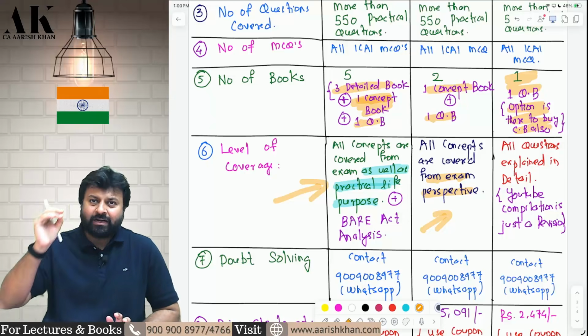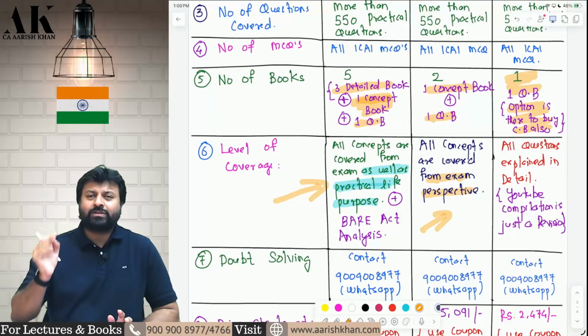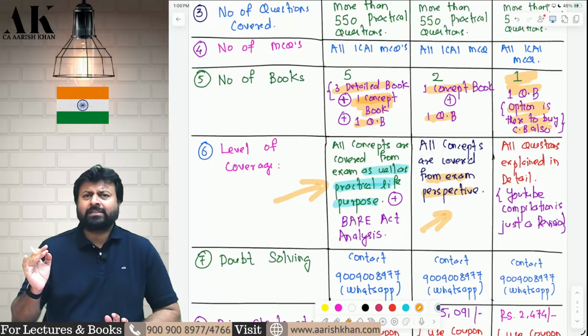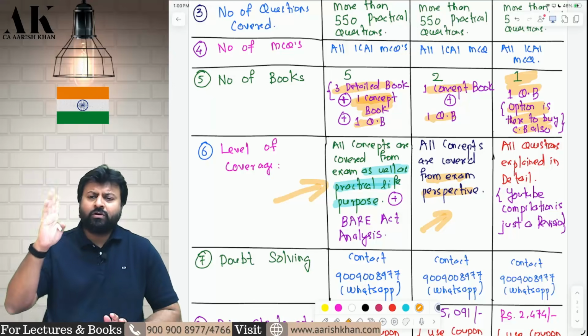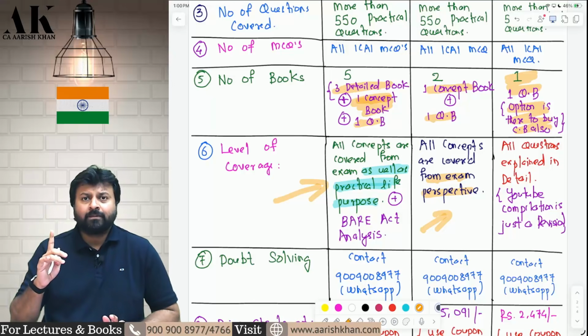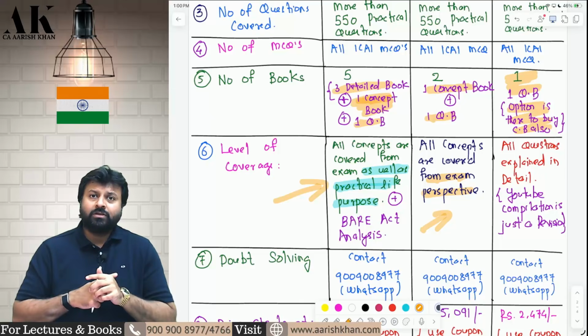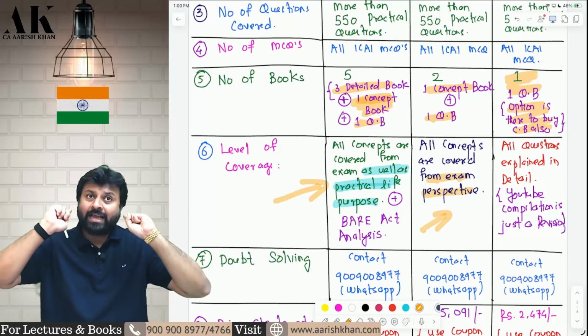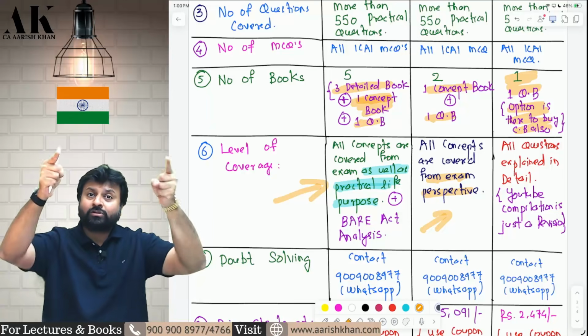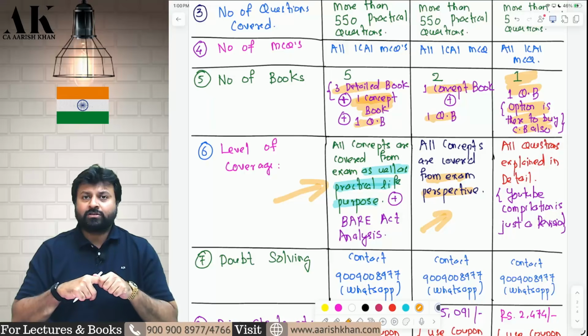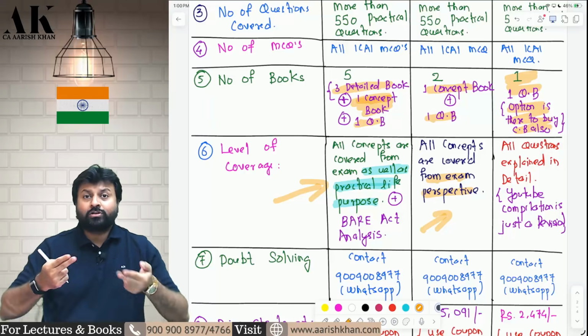100% concepts are covered, 100% questions are covered, 100% MCQ is covered, everything is covered. You don't have to worry about it. You don't have to do detailed analysis then. First timers can also go for exam oriented batch. Yes, to go for regular batch, there are two conditions. First, you should have interest in direct tax, to go in future and practice in direct tax or do job in direct tax. Secondly, you should also have time for that.